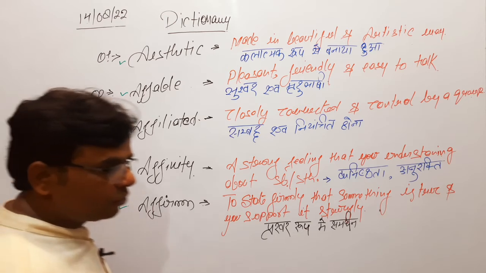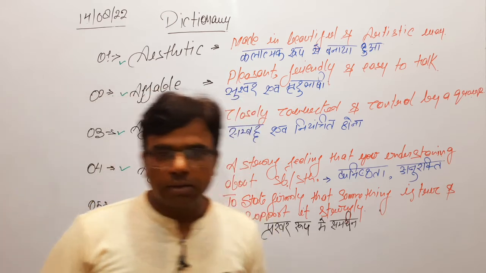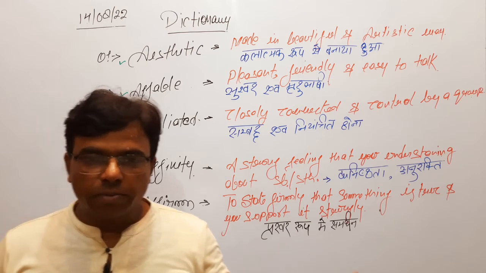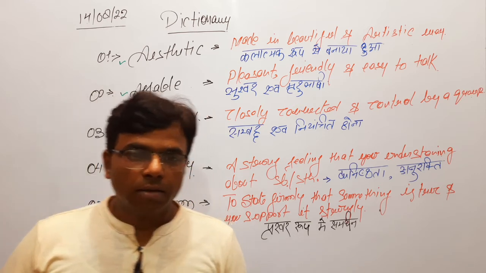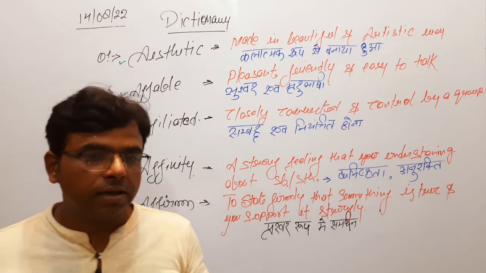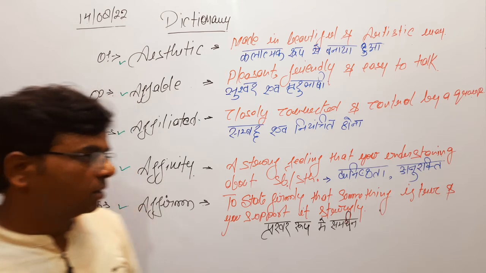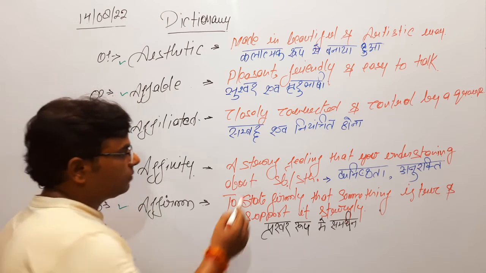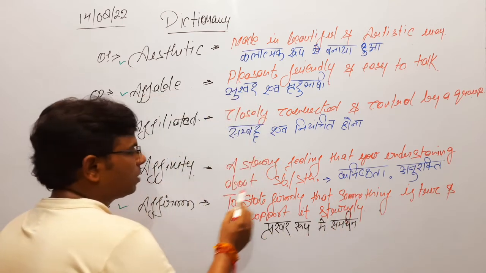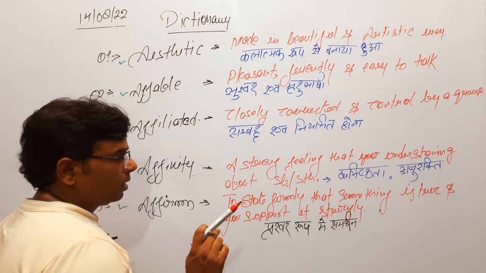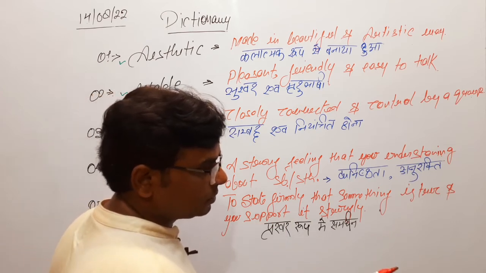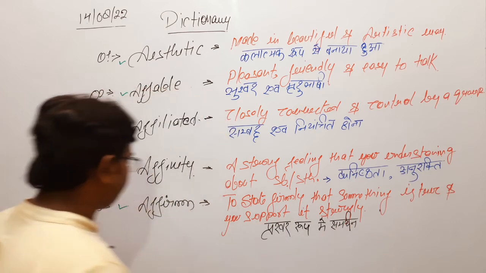I have a good understanding with my father, so I have a close affinity with my father in comparison to my mother. I have a strong affinity with my friend A in comparison to friend B. What does it mean? You have a strong feeling that you understand somebody or something more closely than the other subject B.